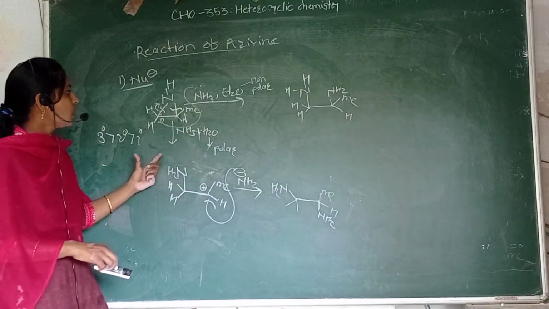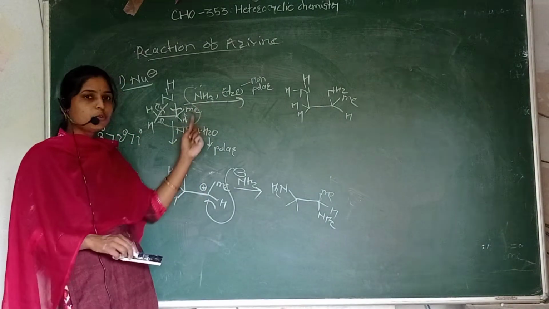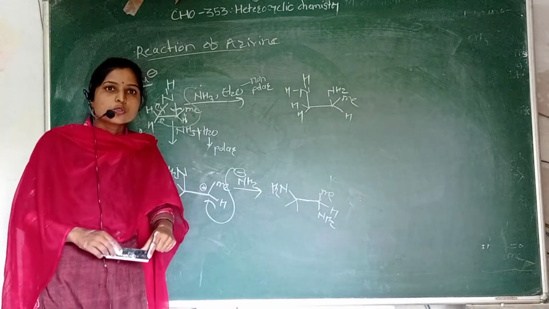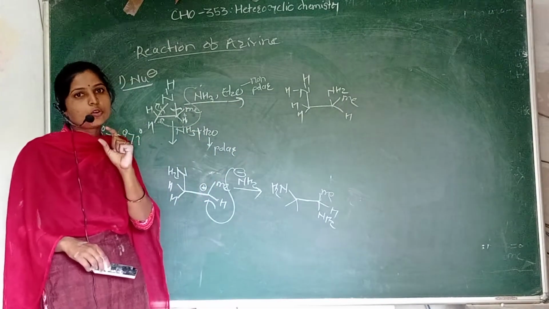So in these two cases we take the same nucleophile NH3, ammonia, but the solvent differs: diethyl ether is a non-polar solvent and water is a polar solvent.